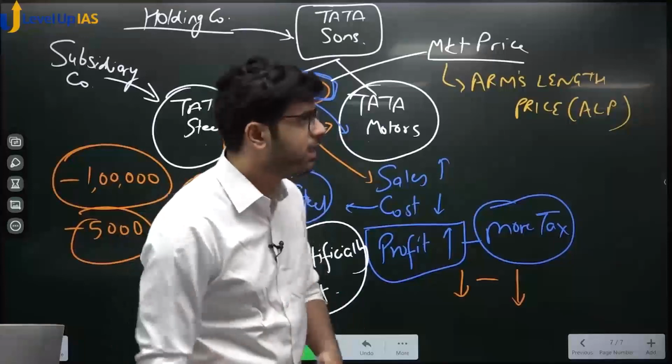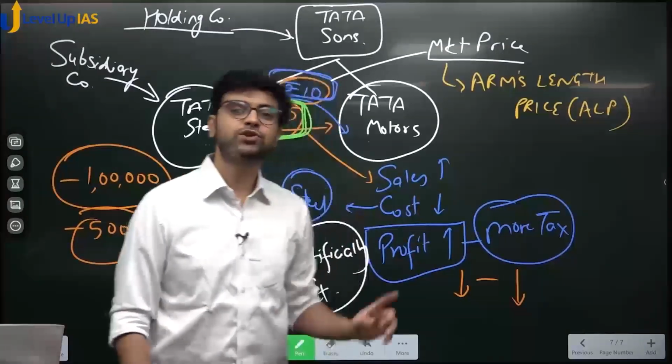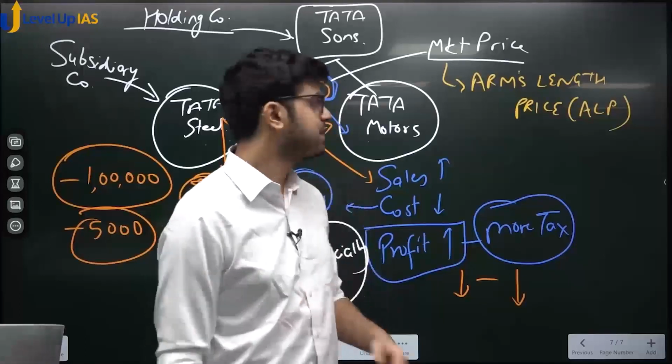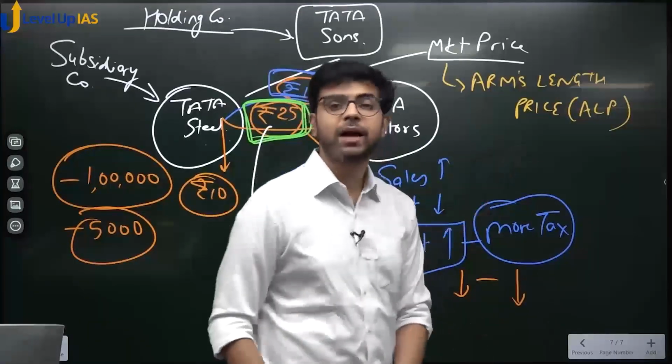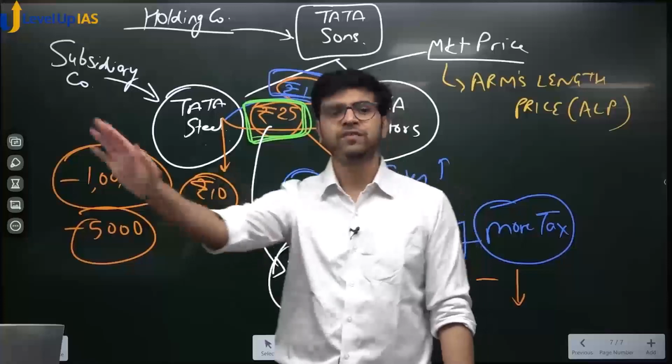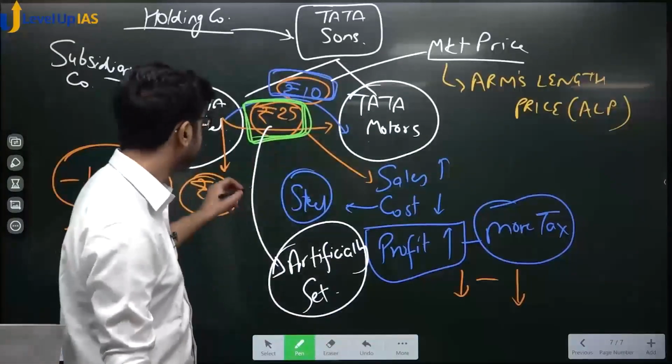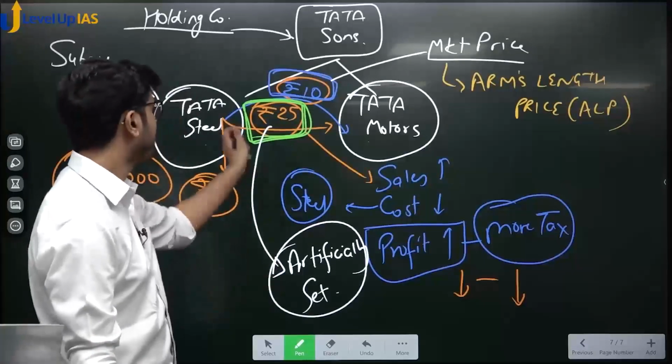Depending on the demand and supply in the market, we will set the price. So this is not a setting wala price. This is not a friends and family discount wala price. This is arm's length price. It is the price which is charged by the seller from everyone in the market. It is arm's length. This is market determined. Yes or no? Okay?